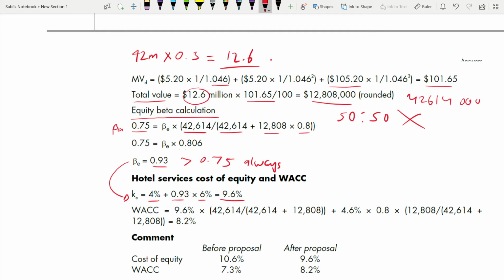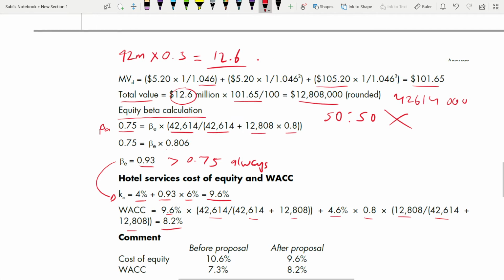But now coming to WACC. So this is your cost of equity, 9.6. Proportion of your equity to debt: equity over equity plus debt. Then your cost of debt into 0.8, because after tax. Then proportion of debt over equity plus debt, 8.2%. So all the calculation part you are done.